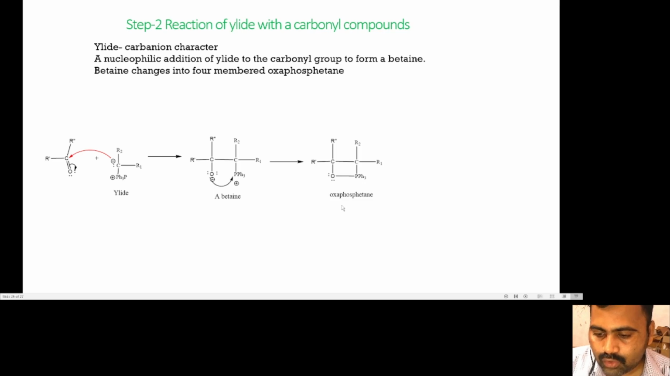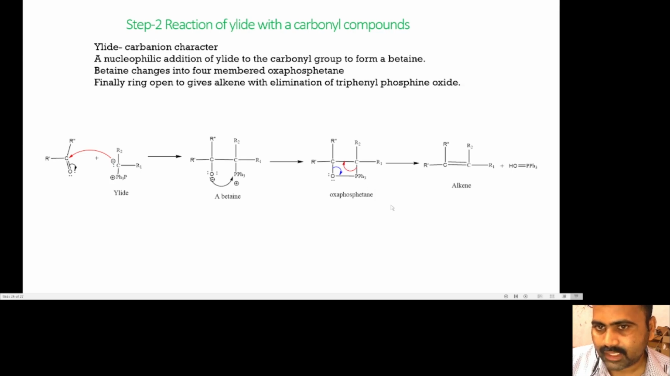Then this oxaphosphetane is a 4-membered ring, therefore it has high steric strain and is highly unstable, and therefore it immediately undergoes ring opening to give an alkene with elimination of triphenylphosphine oxide. The carbon-oxygen bond will break, and simultaneously the carbon-phosphorus bond will break, and due to this the oxygen-phosphorus double bond will form and the carbon-carbon double bond will form, and we can say that our product is the alkene.